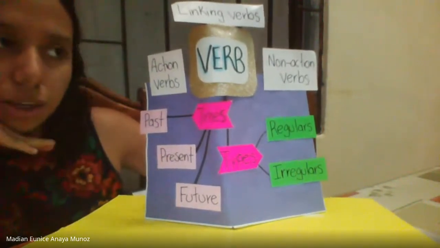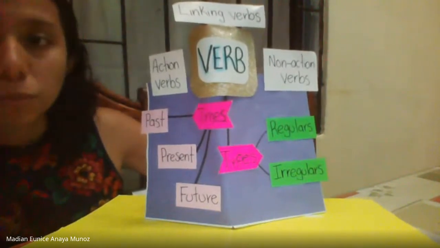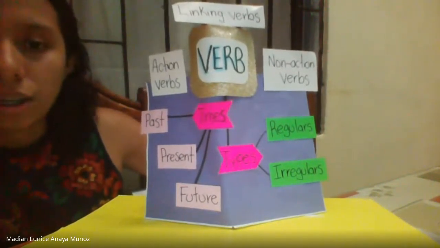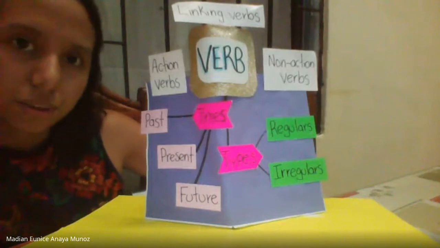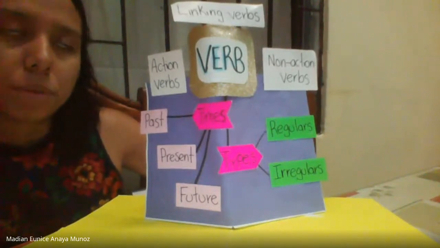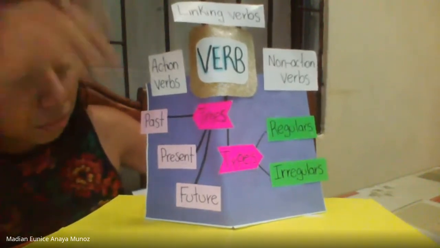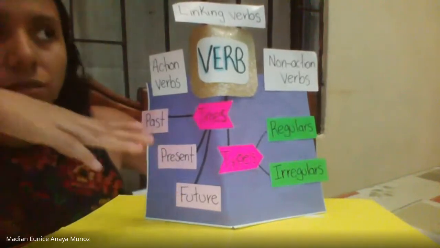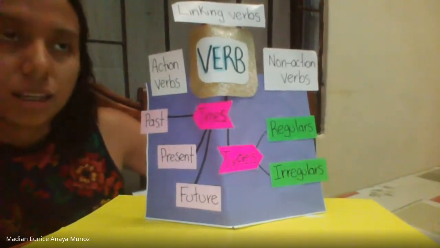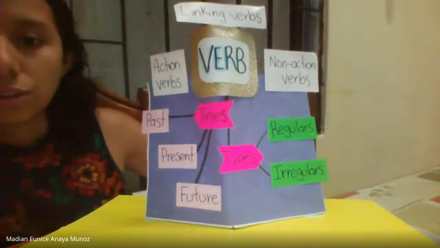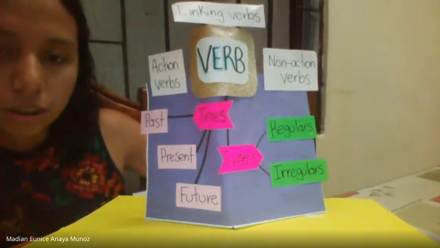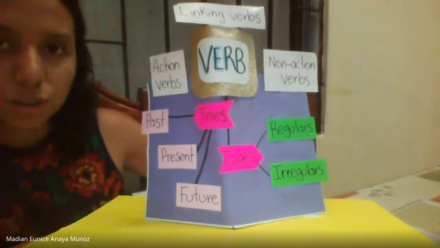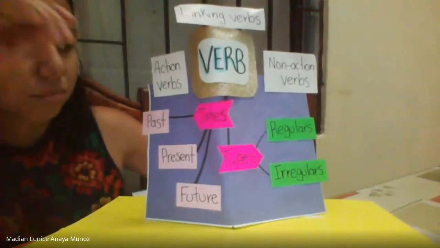In the present, we have simple present, present continuous, present perfect, present perfect continuous. For the future, we have future tense with will or going to, future continuous, future perfect continuous.